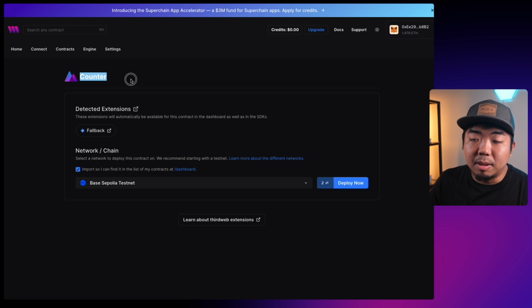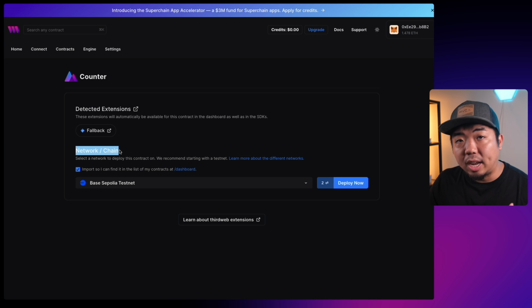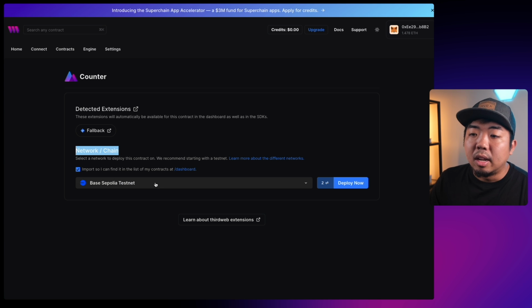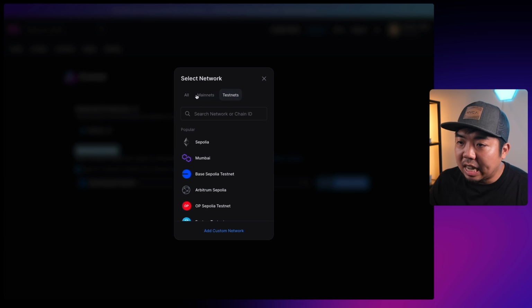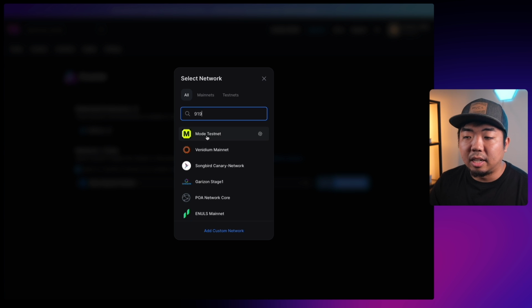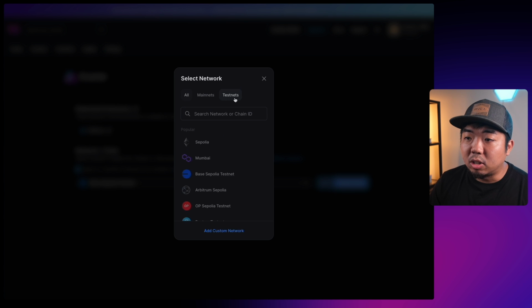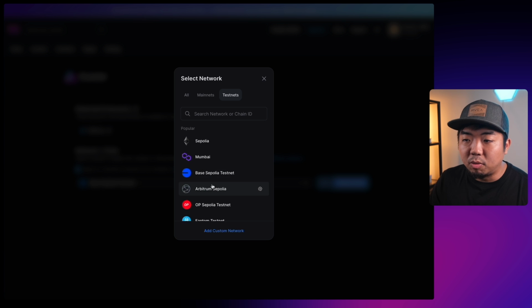You can see here, we're going to deploy the counter contract. And from here, we can select the network or chain that we want to deploy our contract to. Now, in this dropdown, you can select any EVM compatible network or chain. We support any EVM compatible network or chain with ThirdWeb. So you can search mainnets, you can search testnets, you can just come in here, put in the chain ID if you want to. You can see here, mode testnet, or I can choose testnet here, and you can choose things like Sepolia, base Sepolia, Arbitrum Sepolia, Optimism Sepolia, and so forth. So whatever network you want to deploy to, you can select it in here.